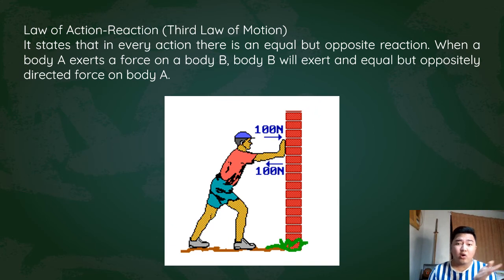So we have here an example. If you push a wall, for example, with 100 newtons, of course, the wall will experience that 100 newton force. That is the action. Now, what will be the reaction force? The wall will also exert a force of 100 newtons towards you, the one pushing the wall, in the opposite direction. So those are your action-reaction pairs.